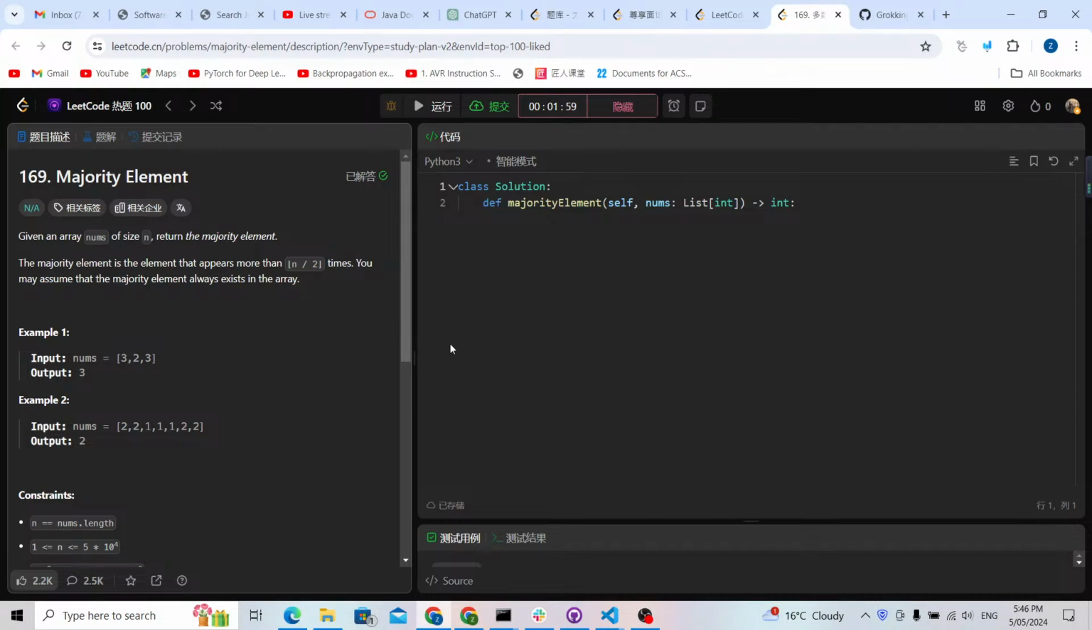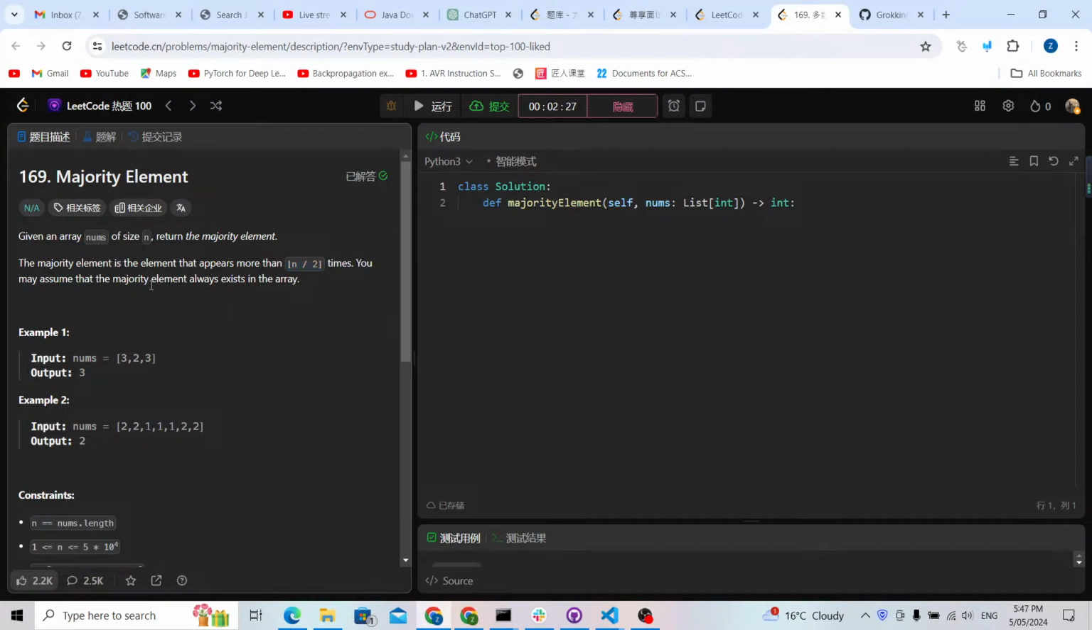Hello, welcome. Let's try to solve another LeetCode problem, 169, Majority Element. So we are given an array nums of size n, and we need to return the majority element. The majority element is the element that appears more than n divided by 2, with a floor, times. You may assume that the majority element always exists in the array.